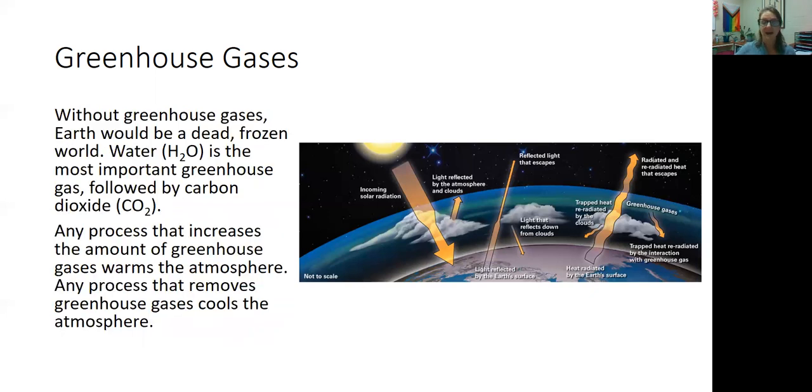Right. This means that greenhouse gases are actually very important, right? Without greenhouse gases, Earth would be a frozen, dead world. There wouldn't be any heat trapped here, so we couldn't live here. So it's actually really important that water vapor and carbon dioxide are in the atmosphere. However, any process that increases the amount of these greenhouse gases increases the trapping of the thermal energy near Earth and increases the temperature of Earth. So it's important that we have these greenhouse gases. However, too much of them means that Earth can get too hot.